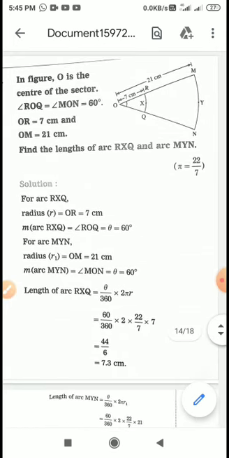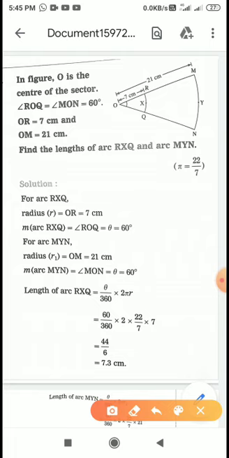Whenever I read any segment or letter, you should see it in the diagram. OR is given 7, OM is given 21 centimeter. We have to find out the length of our arc RXQ, this length, and the length MYN, this length.